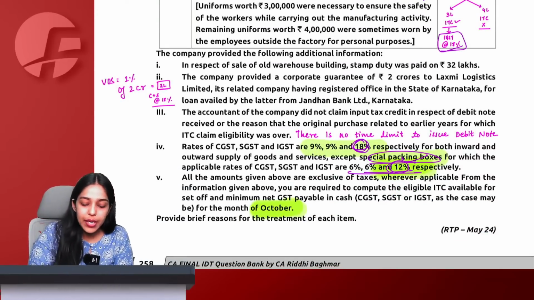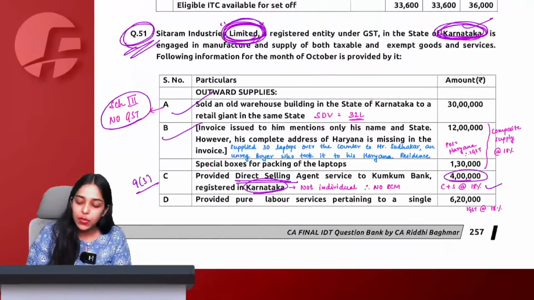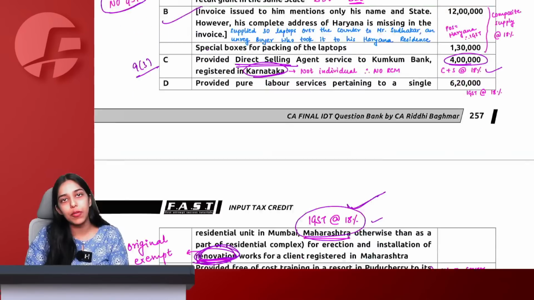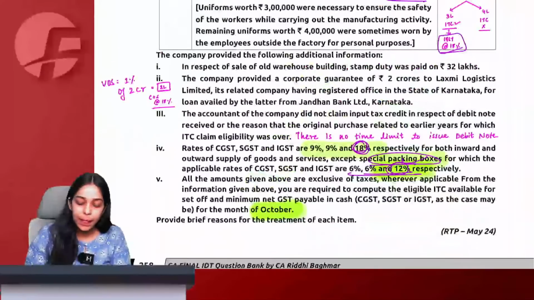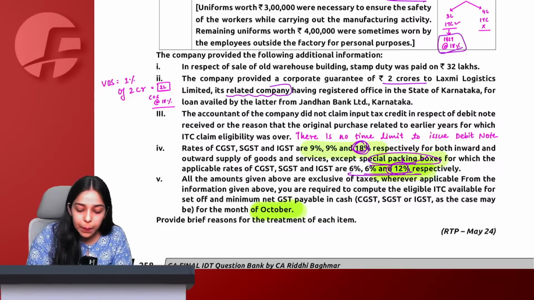Then we say, in respect of sale of old warehouse building, the stamp duty value was 32 lakh. Actual sale amount was 30 lakh, but the stamp duty value was 32 lakh. Okay. Then we say, the company provided a corporate guarantee of 2 crore to Lakshmi Logistics, its related company.